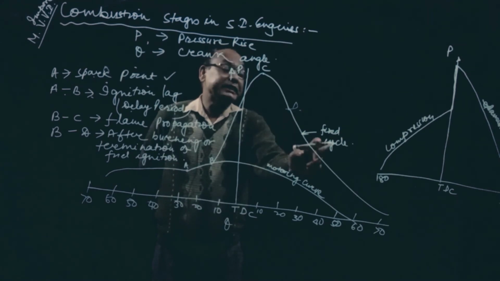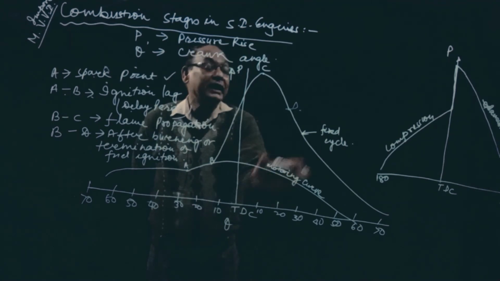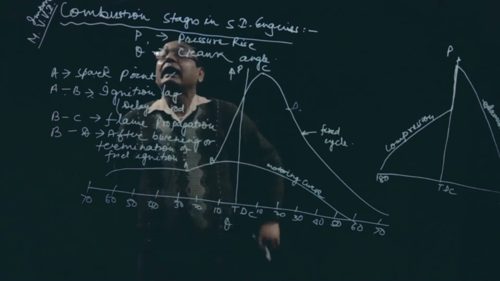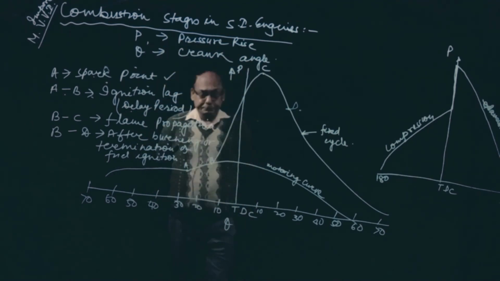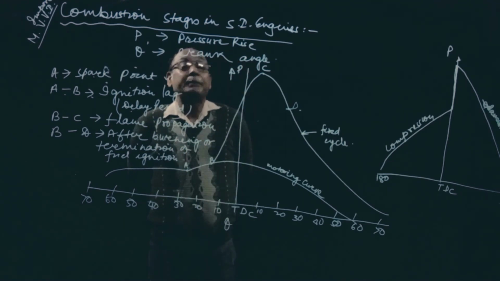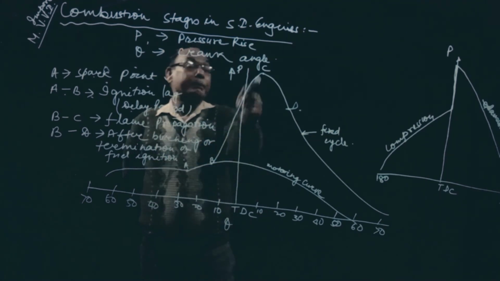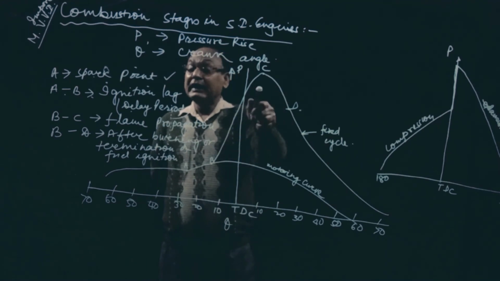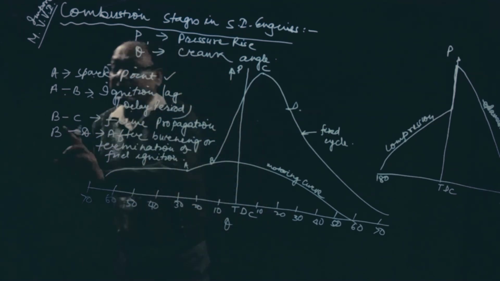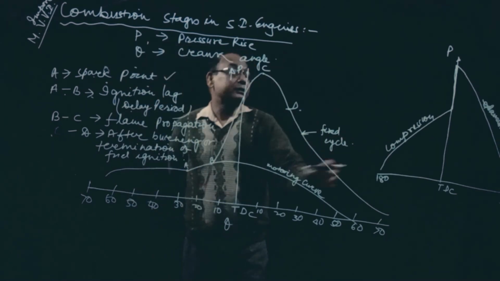This is called the fired cycle, and the motoring curve is the theoretical cycle. So combustion stages in SI engine can be explained by this diagram, that is called P-theta, where theta is the crank angle, and pressure rise. Point A is called the spark point, AB is ignition lag, flame propagation is B to C and C to D. B to C and C to D, not B to D, it is C to D, the after burning effect.